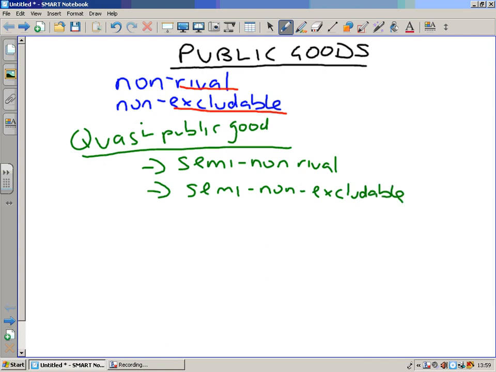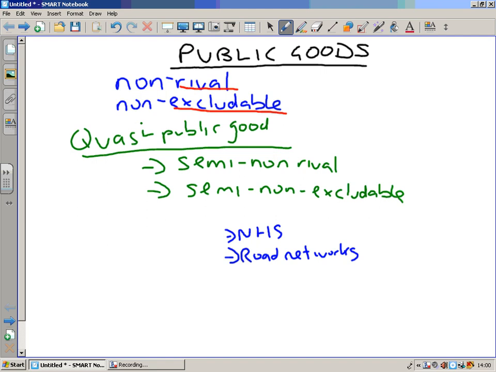In this country we have many different services provided through state production. So we have things like the NHS, we have road networks. Both of these are examples of quasi-public goods. Let's think about what we mean by this. Semi-non-rival. Now, NHS and road networks are in effect available for all. If it was non-rival, it would mean that when I enter a road or a hospital, it will not affect somebody else's enjoyment of that road or that hospital.